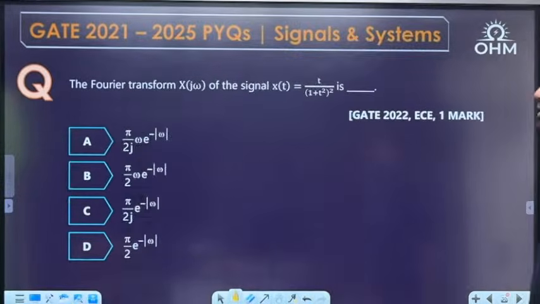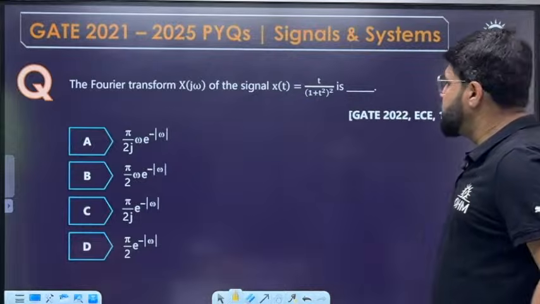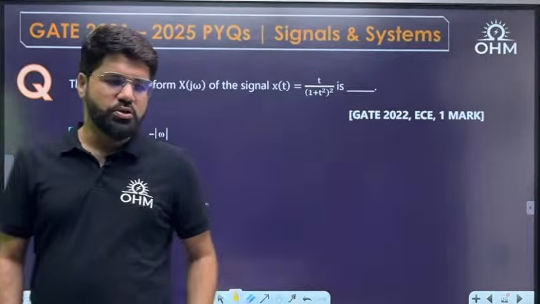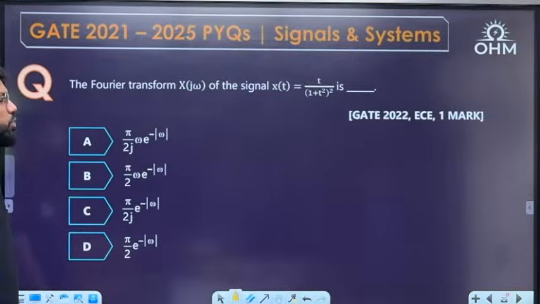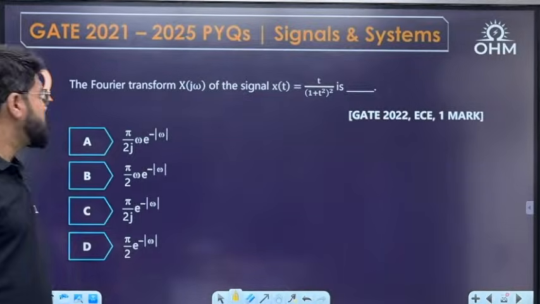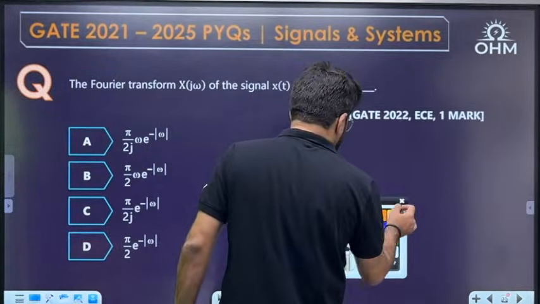Let's go and check the next question. The Fourier transform X(jω) of the signal x(t) equal to t upon (1 plus t²) whole squared. How much is the Fourier transform for this signal? Let's check it out.